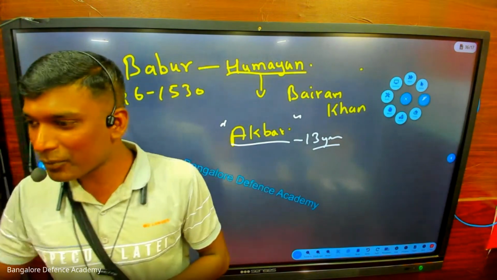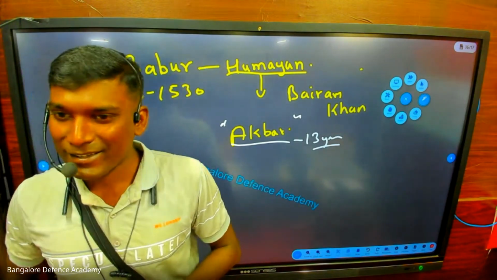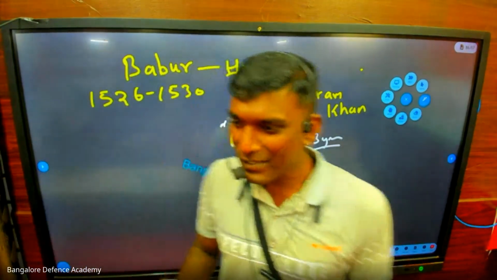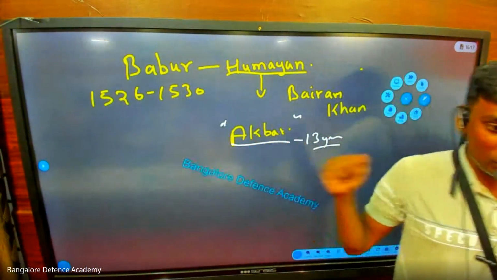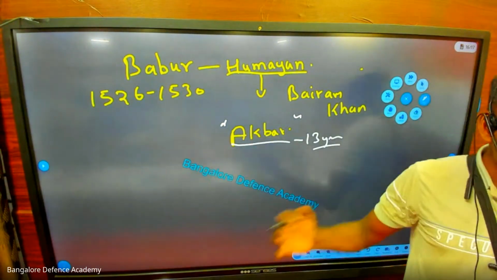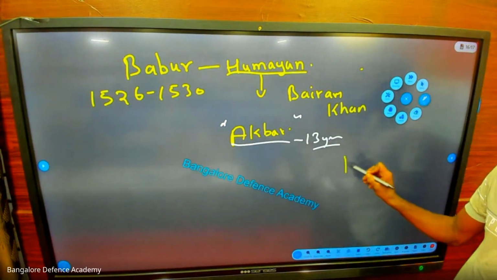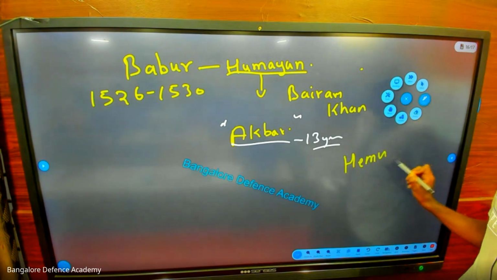Harshit is king of India. Look at him. A 13-year-old boy, he's king of India. This was the situation. Suddenly, the enemies started coming. And there was one enemy. His name is Hemu.